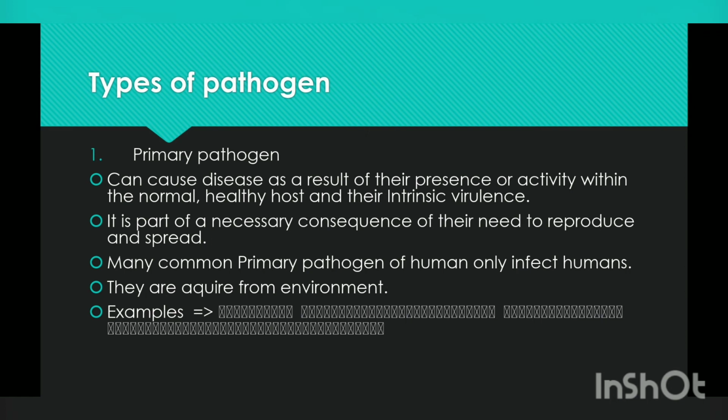Many common primary pathogens of humans only infect humans. These pathogens, let's call them primary pathogens, are usually acquired from the environment. Examples are viruses, bacteria, fungi, protozoa, etc.